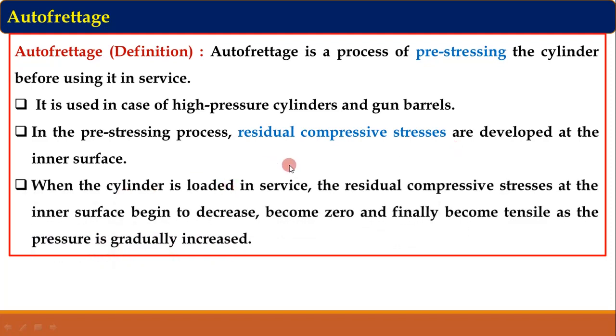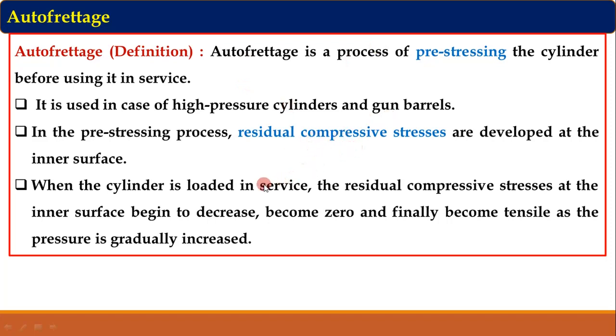Now we know that before putting this pressure vessel into service, that is before applying the internal pressure, it already has compressive stress, which is negative. And we know that when the internal pressure is applied, the cylinder is subjected to tangential stress, which is of positive value. So tangential stress is a positive stress. So before applying the internal pressure, it has compressive stress.